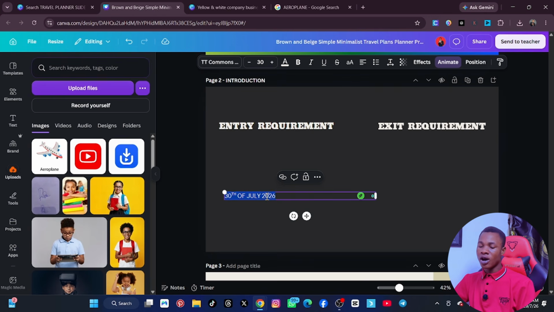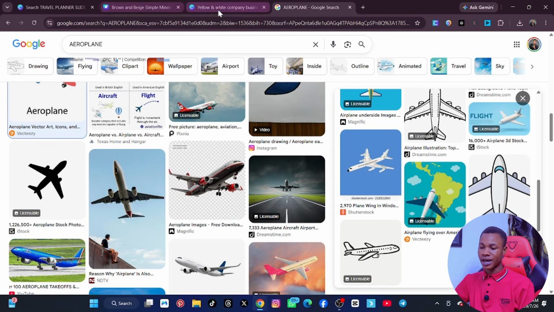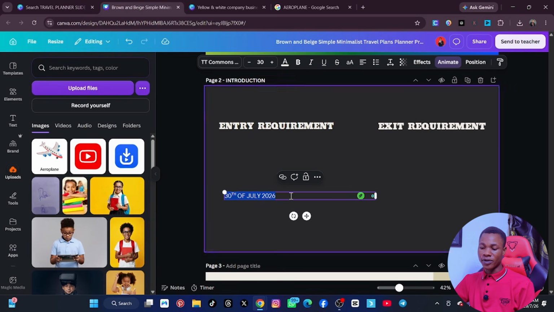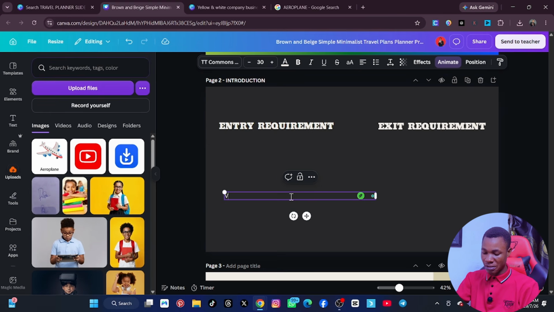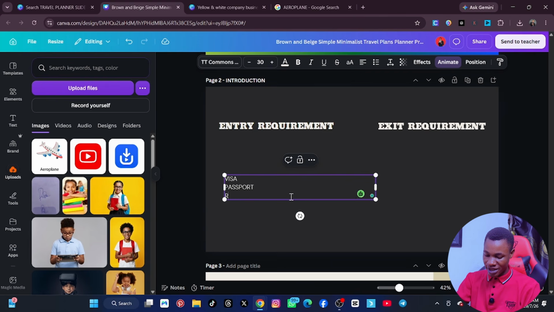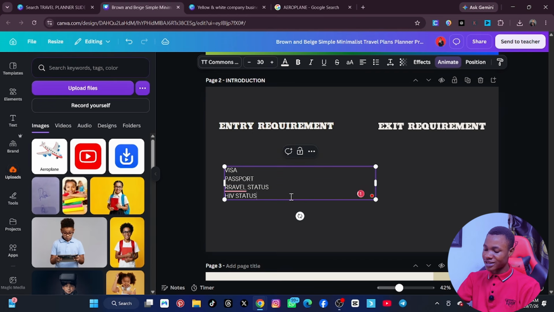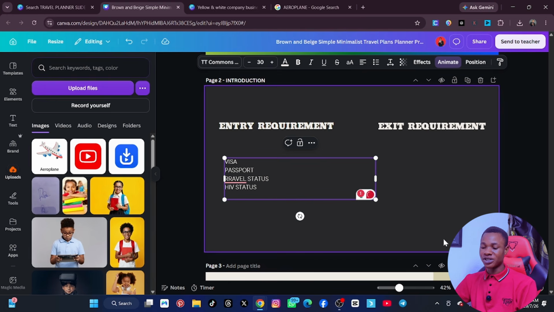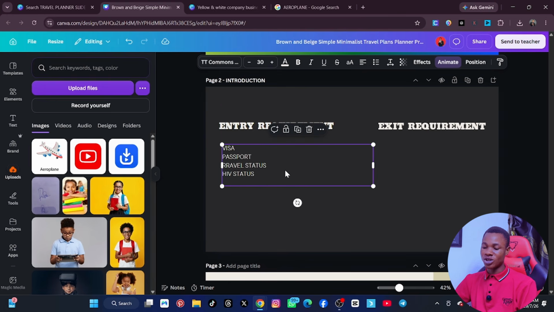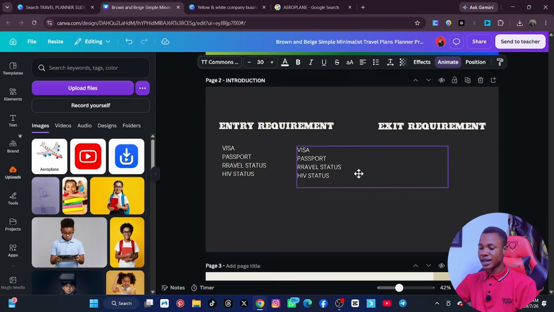So I can now come here, all the things that you copied from this website. I close it, sorry. All the things you copy from that website. So what are the requirements? Number one is visa. Number two is passport. Number three is travel health status. All right. Number four is HIV status. And all the requirements you mentioned, you can now be mentioning them here. All right. So when you are done, you can now duplicate it again and take it to this site.